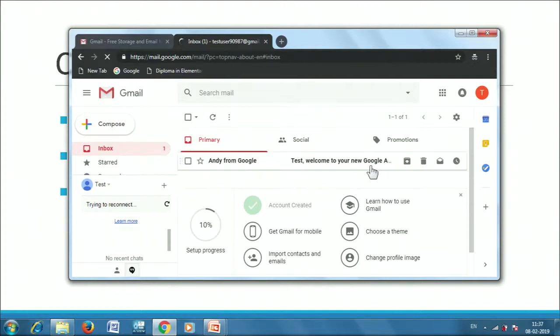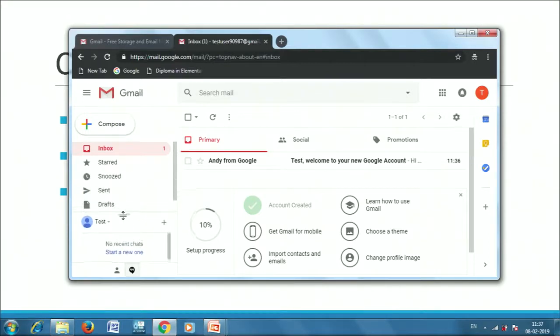Now this is the dashboard as I was talking about. This is the email that you have received. This is the first email that you have received. This is the email from Google itself. And then on the left panel you can see the different options available under this email. The first option that says compose is to create a new email message.